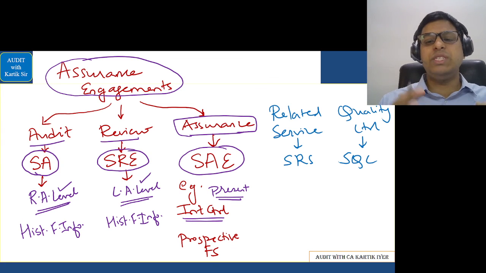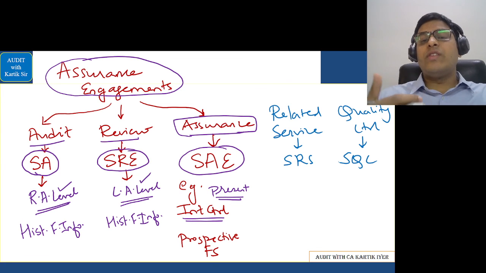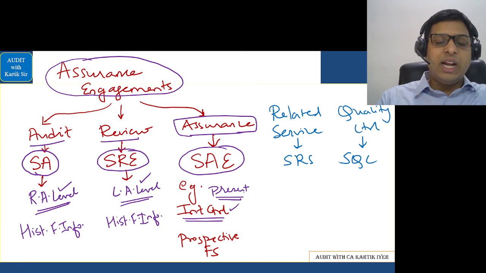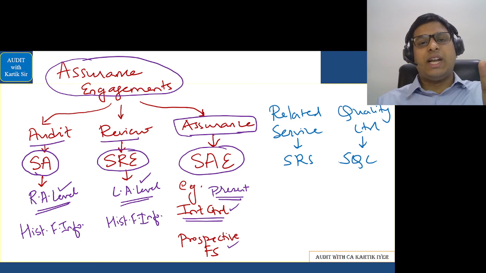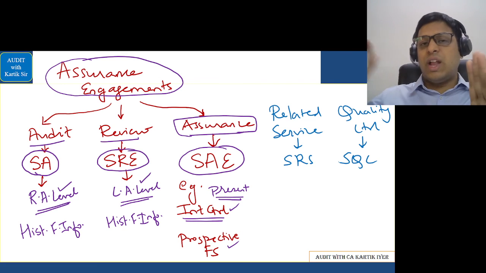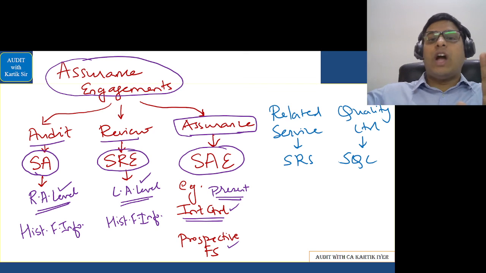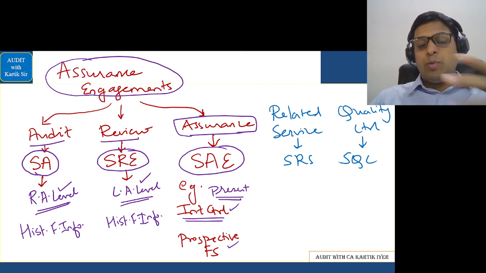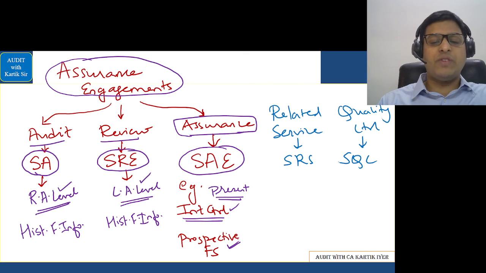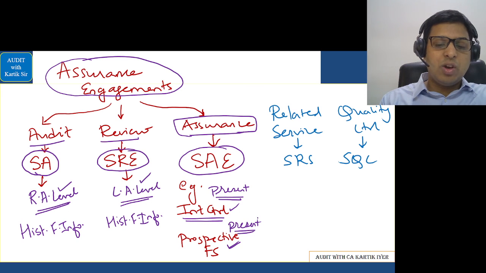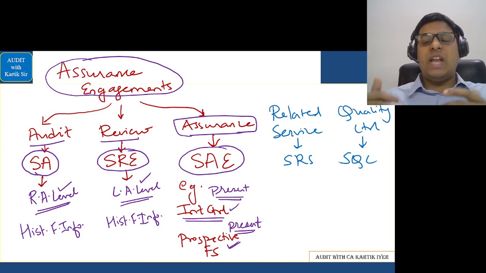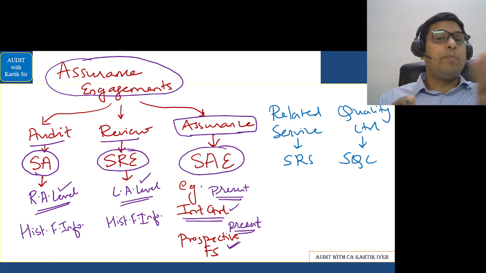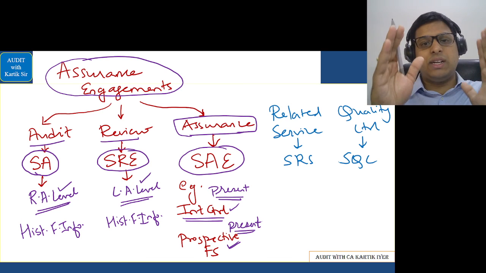Okay, that is called assurance work you're doing. So whenever you're giving assurance, it can be regarding internal control. One more example can be prospective financial statements. For example, based on today's data, I'm predicting the company's financial statements for the next 5 years, how it is going to be. I'm commenting on that. When I'm doing that, I'm giving something called a prospective financial statement. Again, I'm using the data at present and commenting on the future. I'm not relying on the historical past data. I'm relying on data which is there at present.